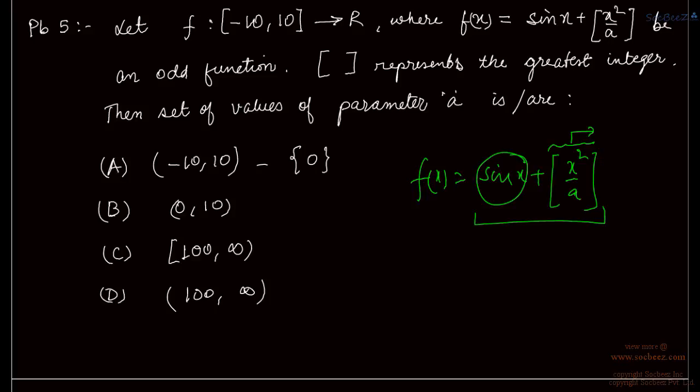So for the overall function to be odd, this number must be 0, right? So the greatest integer of x square upon a must be 0. That means a must be greater than x square in all cases, right? The maximum value of x is 10, that is, the maximum value of x square is 100. So a must be greater than 100 in all cases. Okay. We cannot include 100, because if we include 100, then we will be getting 1 as the greatest integer of 100 upon a. So we cannot include 100. So we have option D as our correct option in case of this question.